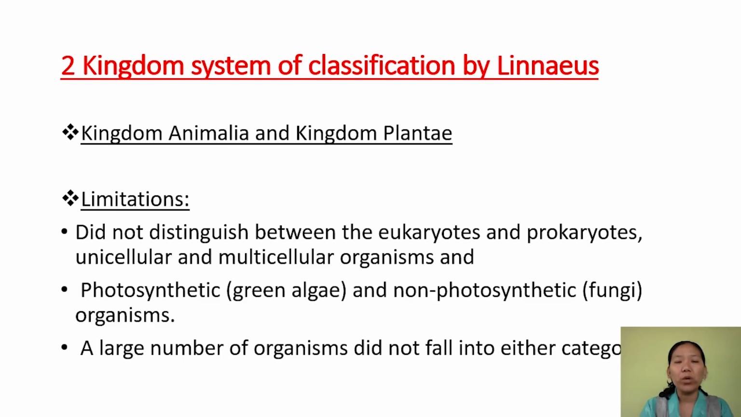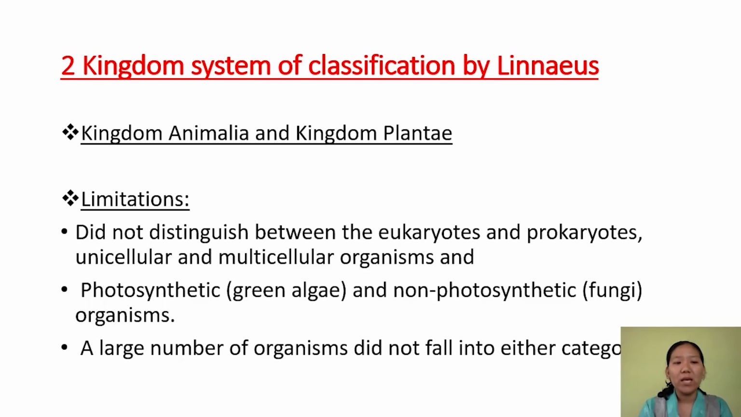And this two-kingdom classification was not adequate because of certain reasons. This system of classification did not distinguish between eukaryotic and prokaryotic organisms. For example, bacteria, algae, bryophytes, and flowering plants, all these are placed under kingdom Plantae. And in this, we have both prokaryotic organisms like bacteria and eukaryotic organisms like plants. So they were not separated.